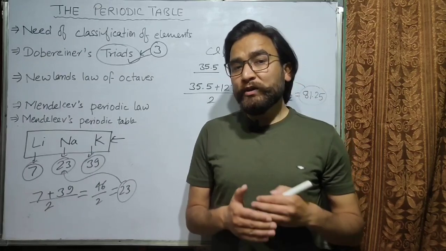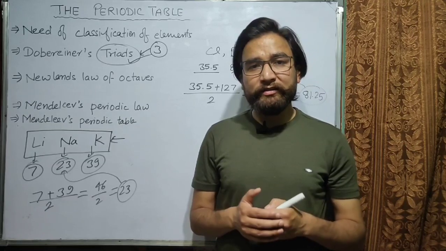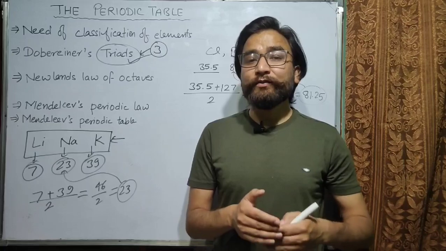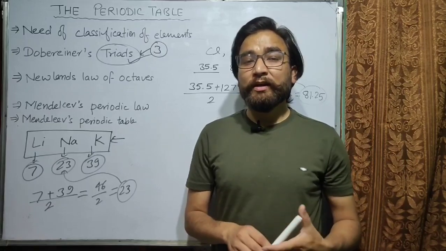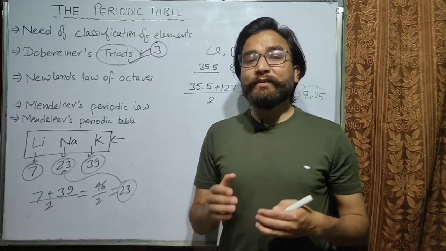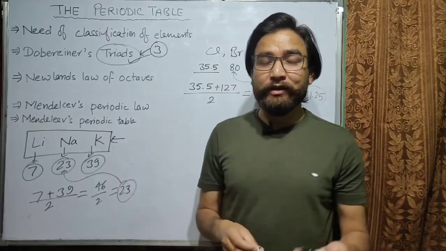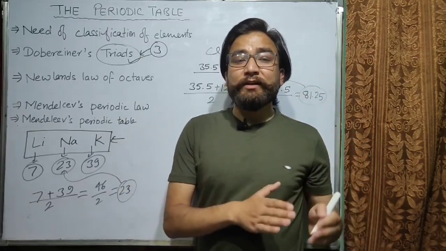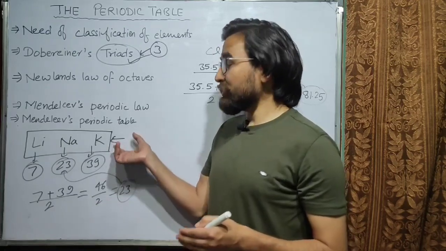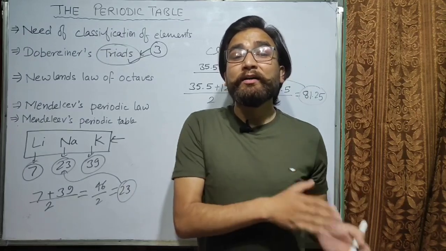But do we use Dobereiner's triads to classify the elements? The answer is no. Why don't we use Dobereiner's triads? Because of the limitations of Dobereiner's triads. Dobereiner could not classify all the known elements of that time. He could classify only a few elements. He could make only a few triads, so the other elements remained unclassified. So we could not use this law to classify the elements because most of the elements are still unclassified.